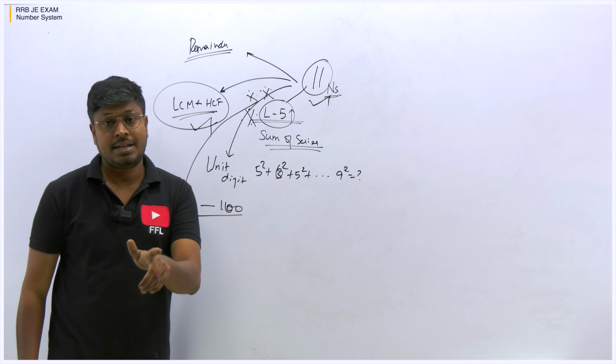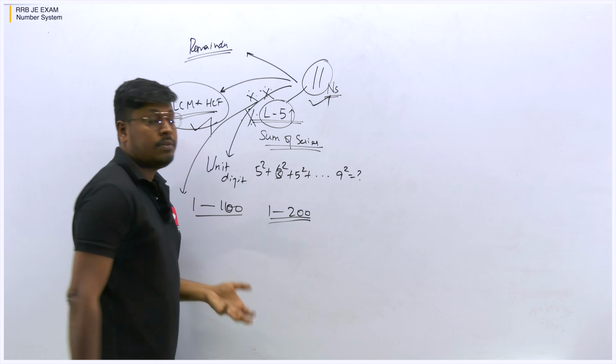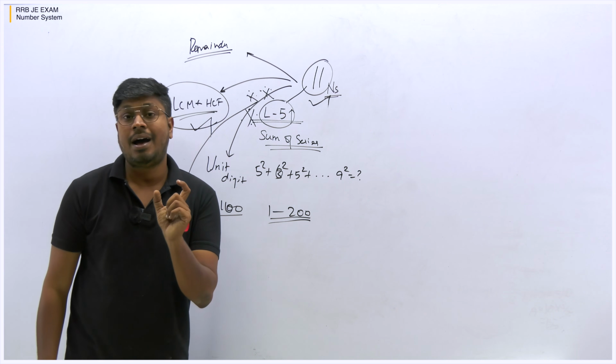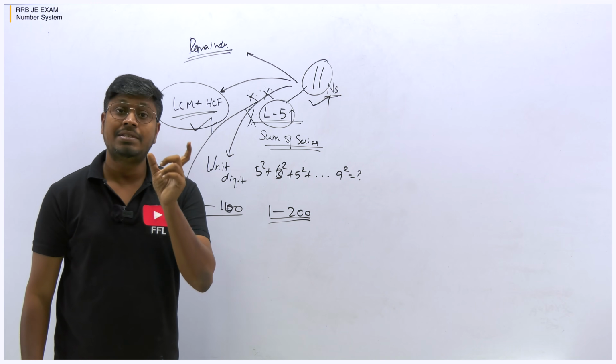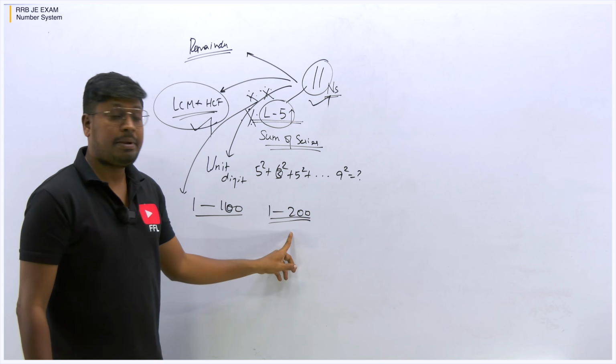How many prime numbers are there out of 1 to 200? Or else, out of 1 to 200, how many numbers are divisible by 7, or divisible by 21? These kinds of questions you will see more on the topic number system.